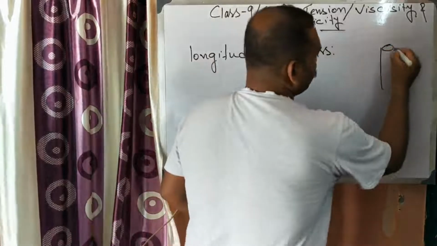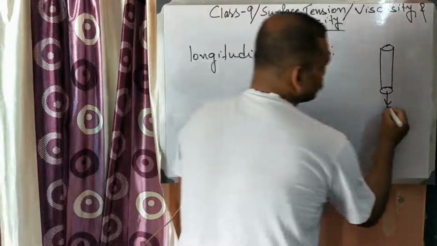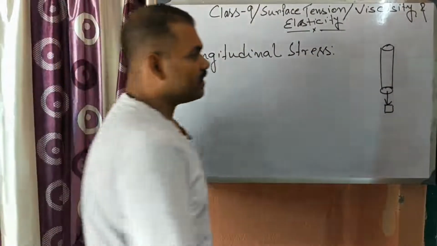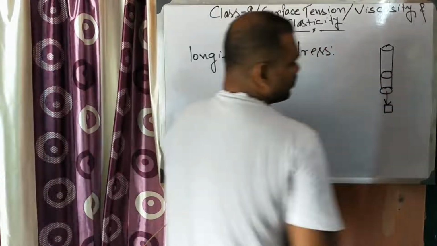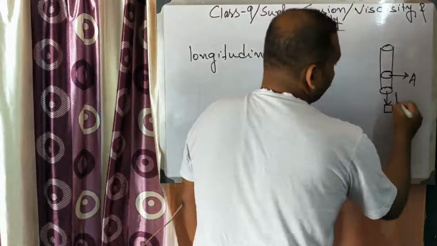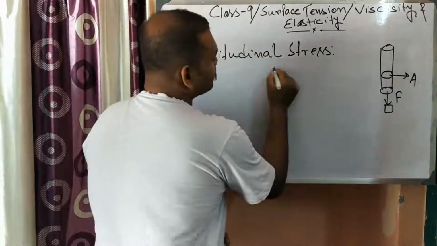Now, if you apply a force or a weight here, so weight is a kind of force, a force of restitution occurs inside the wire. If the area is A and that force is F, the longitudinal stress will be